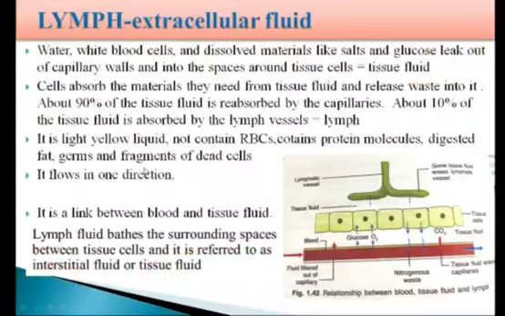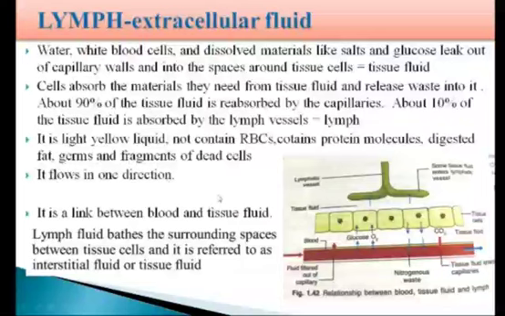Now, what is lymph? Lymph is a light yellow liquid. That means it is somewhat similar to the composition of blood plasma, and it is not red in color like blood because it does not contain any RBC. It contains protein fragments, digested fat, germs, and fragments of dead cells. It is another medium of circulation in the human body, and it flows only in one direction, that is from body tissue to the heart. So this is very important.